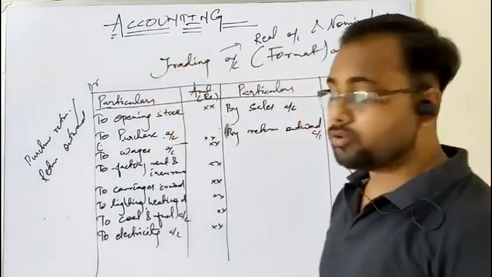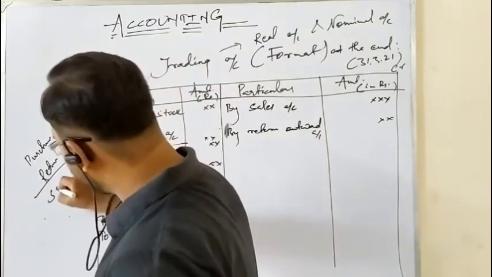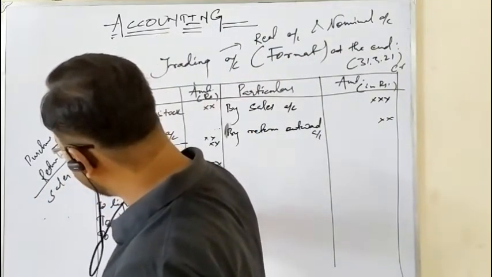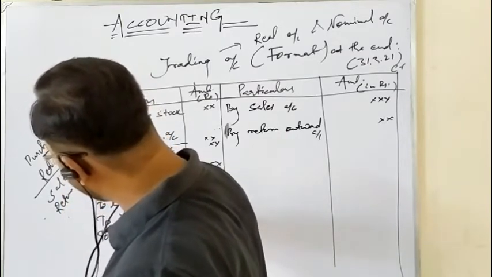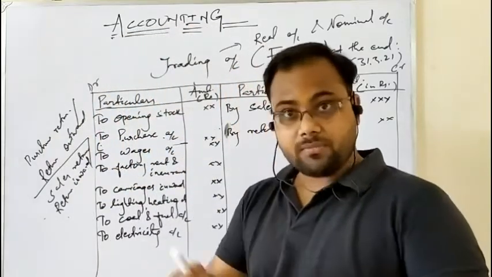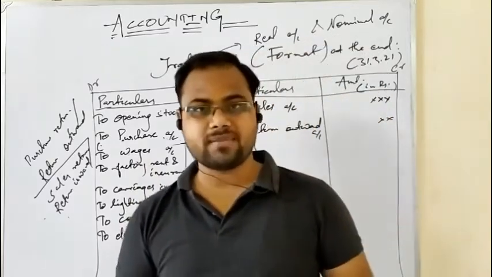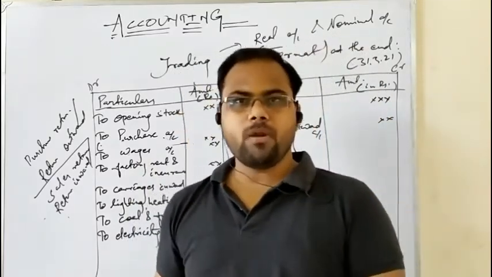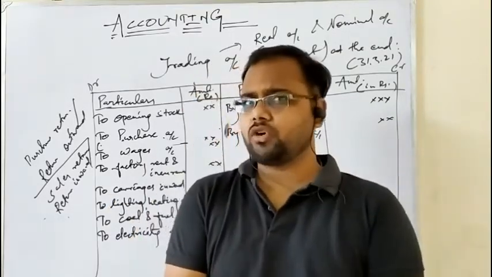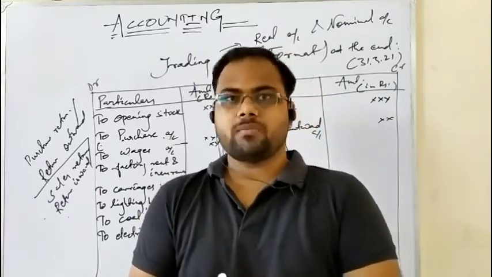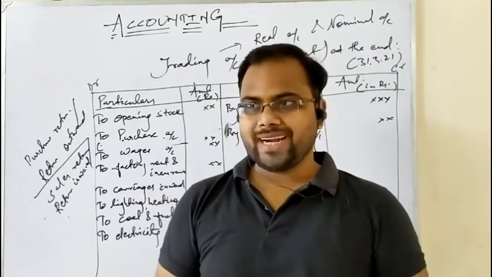The same happens with the sales also. There may also be sales return. As you know, sales return also has a name, that is called return inward. Inward means that which comes in, outward means that which goes out. So sales return means what? You have sold the goods to your customers, and because of some problems or defectiveness, they are returning the goods to you. If I consider myself as a business organization, my customers or my debtors have returned the goods to me. That means goods came to me.